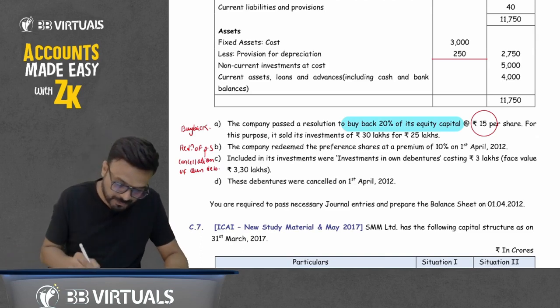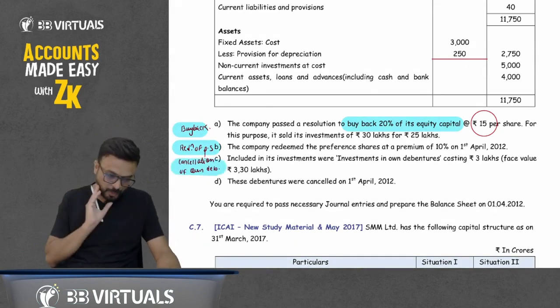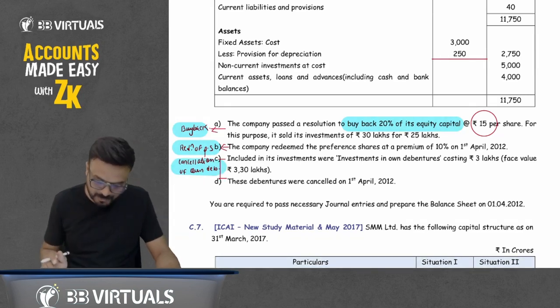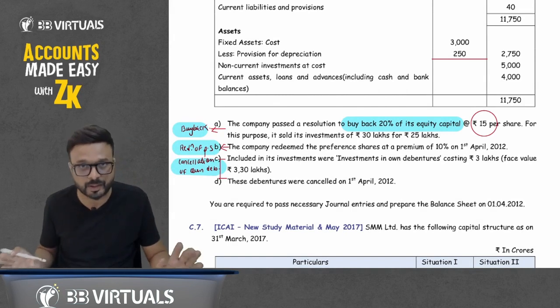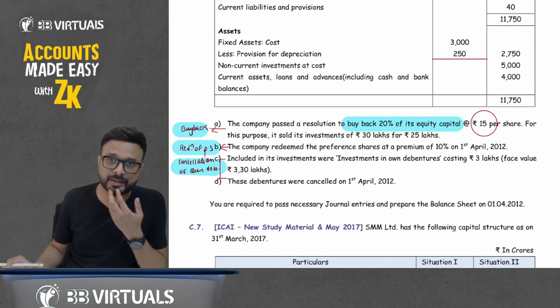The first point is related to buyback, the second to redemption of preference shares, and the third to cancellation of own debenture. Points C and D are basically related to cancellation of own debenture. Point D: these debentures were cancelled on 1st April 2012. You are required to pass necessary journal entries and prepare the balance sheet on 1st April 2012.